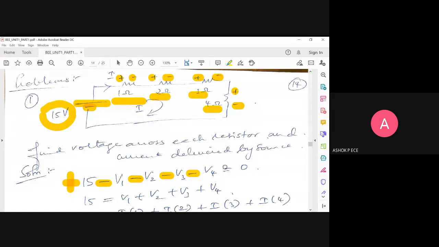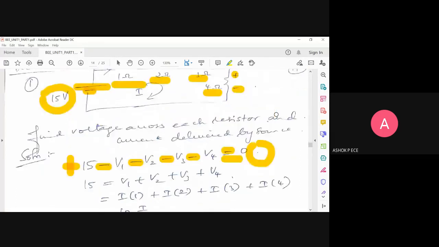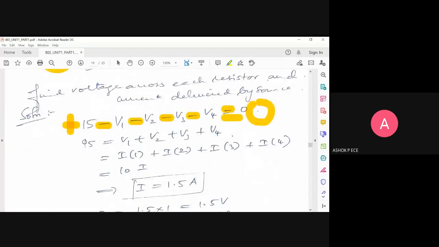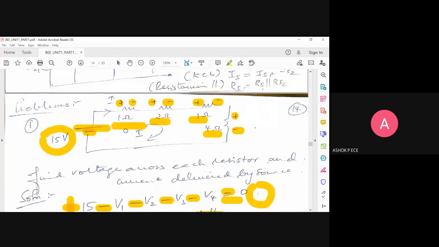As Kirchhoff's voltage law says, the algebraic sum of voltages is going to be equal to 0. So I add everything and put it equal to 0. Now I can rearrange this, so I can write 15 equal to all these things. And you have to apply Ohm's law. What is V1, the voltage across 1 ohm? By Ohm's law, you know V is equal to IR, right?